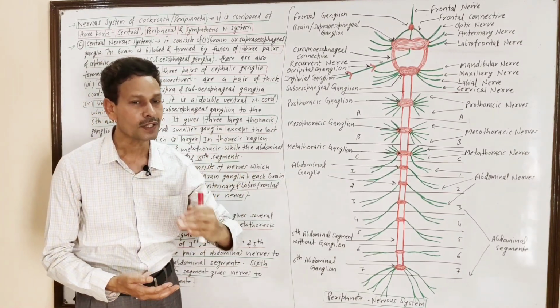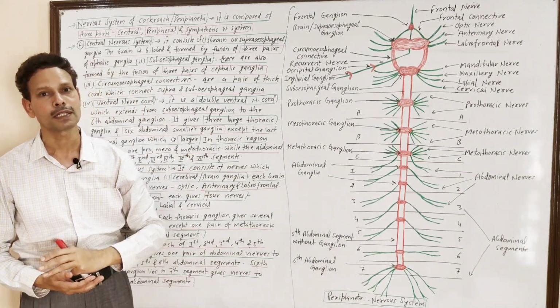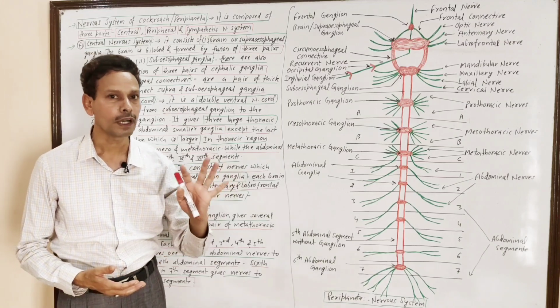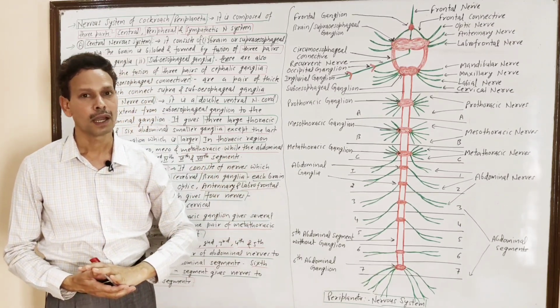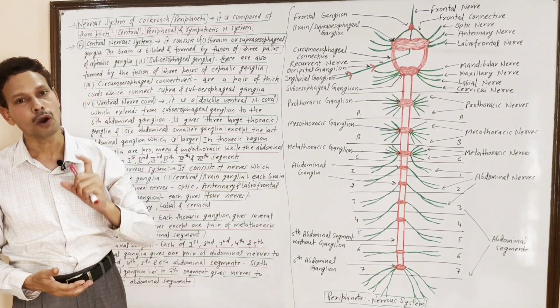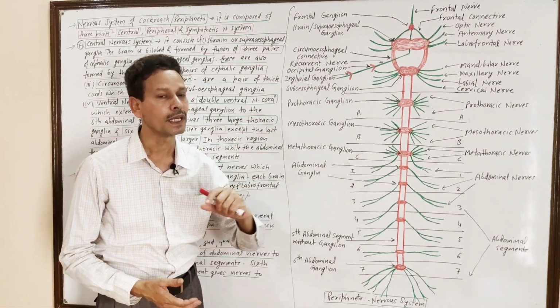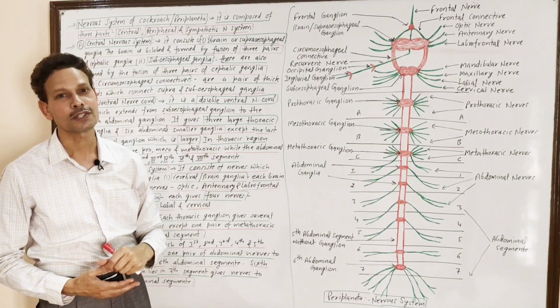And this entire system is divided into three parts: central nervous system, CNS, peripheral nervous system, that is PNS, and autonomic nervous system or sympathetic nervous system. First of all, we will discuss the central nervous system.